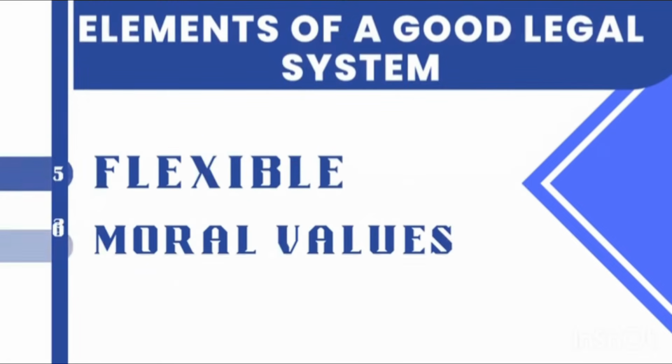Great. We are still looking at the elements of a good legal system. A good legal system must be flexible, meaning it should change with time. For example, in the past, women used to dress decently, but now, as you can see, the dressing has changed. So the law should change with time in order to suit the current affairs,